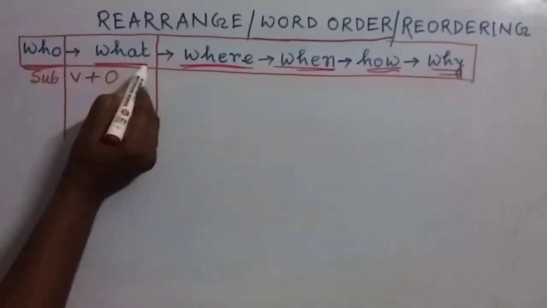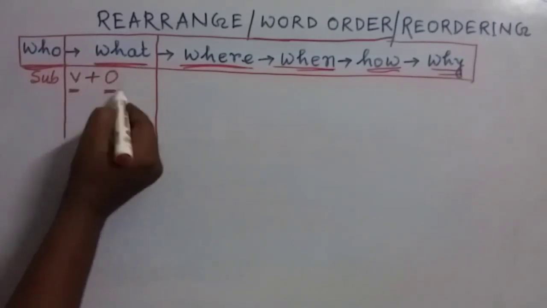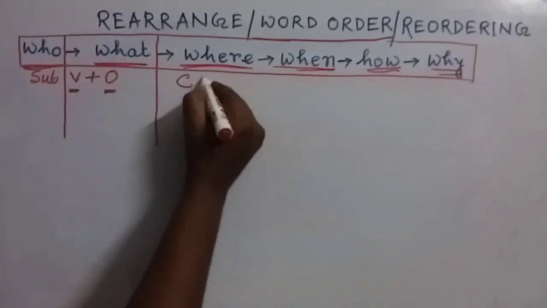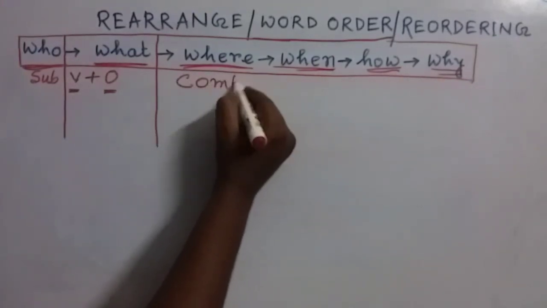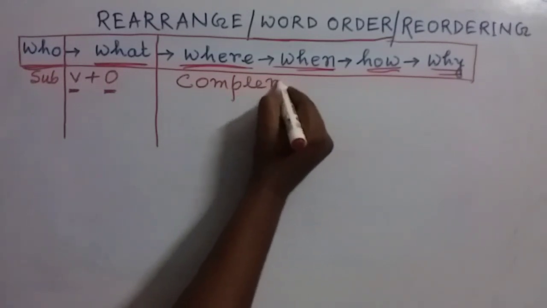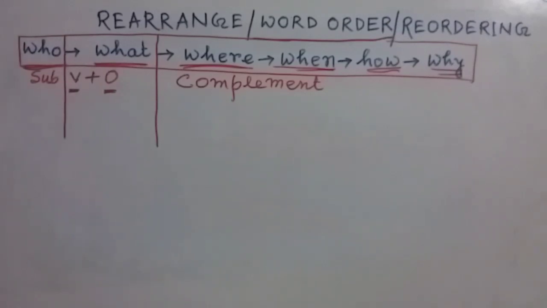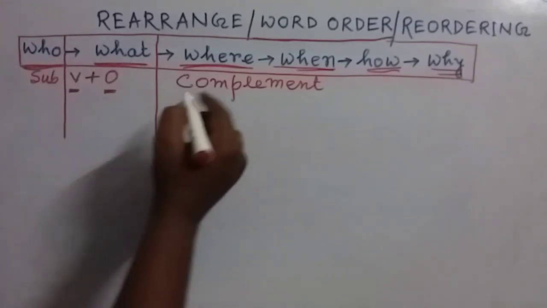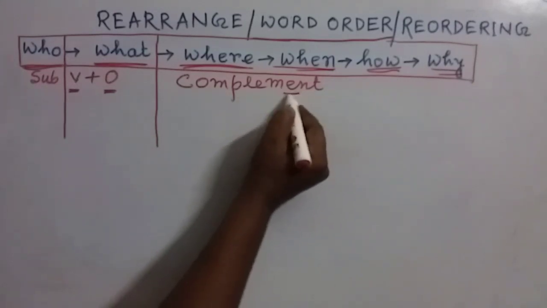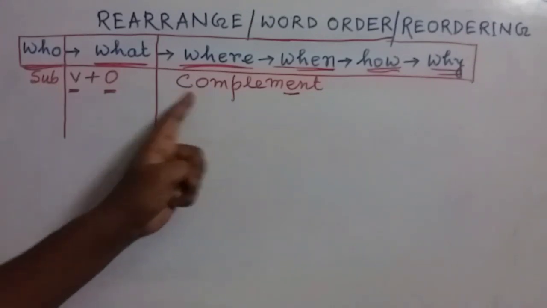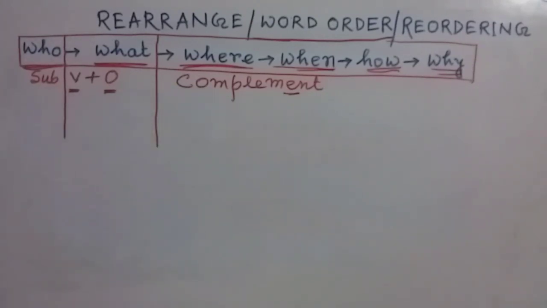That means from this part we will get about the verb and the object, and rest of the part, this is the complement. Here one thing I want to inform you about it, my dear friends. This complement means the words which are used to complete the sense of the sentence.